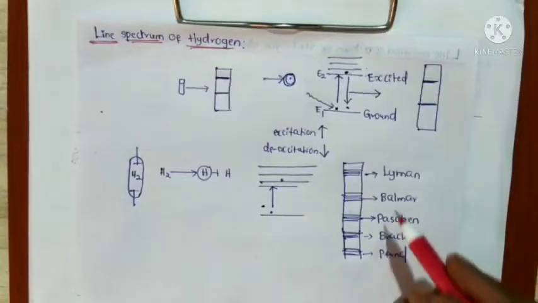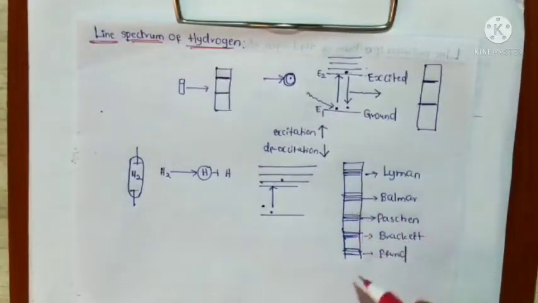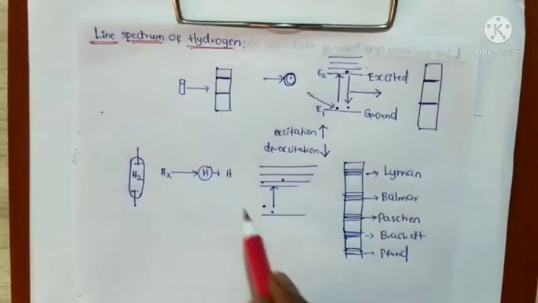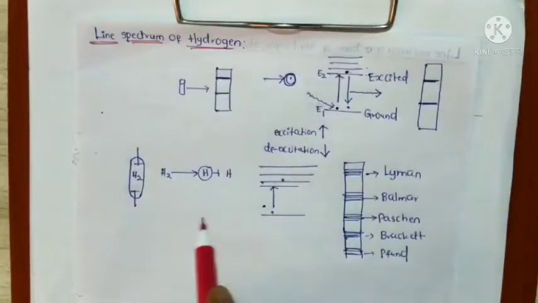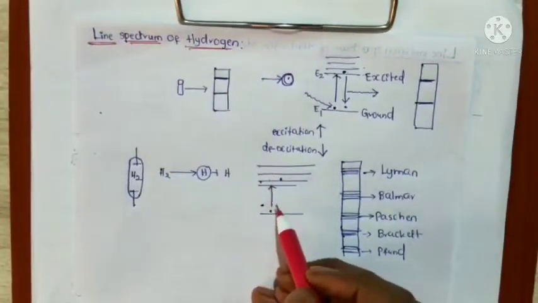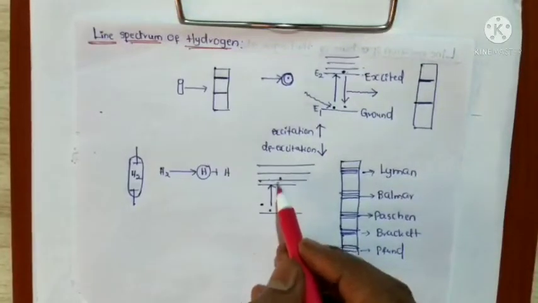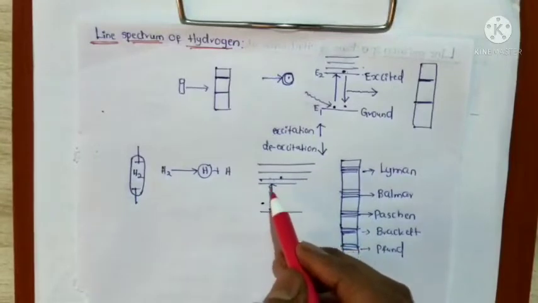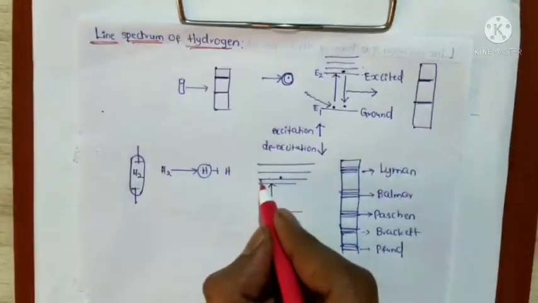So these series of lines are observed in the line spectrum of hydrogen, because different hydrogen atoms absorb different energies and undergo different energy levels. And whenever they come to the ground state, the different ground state energy levels, some electrons are like this.